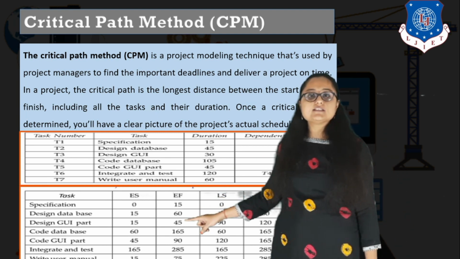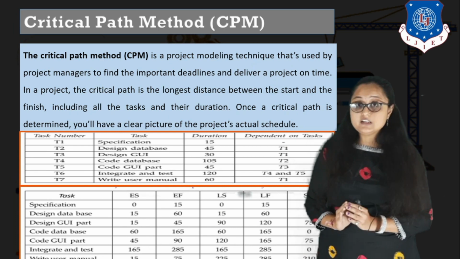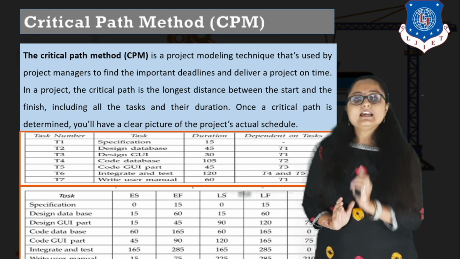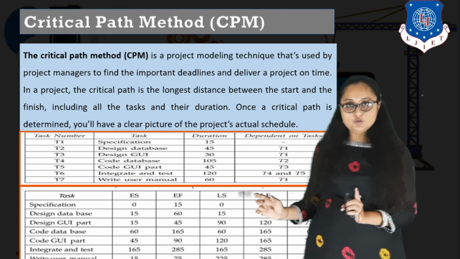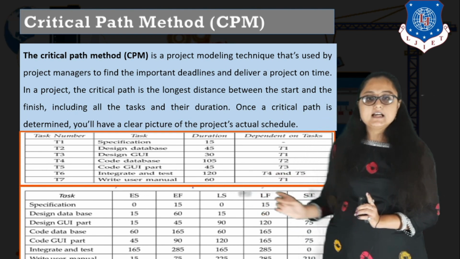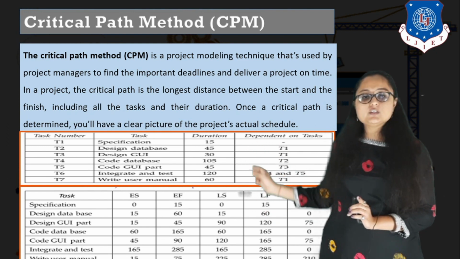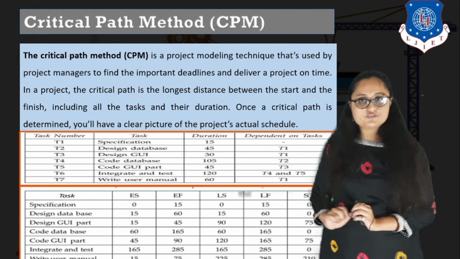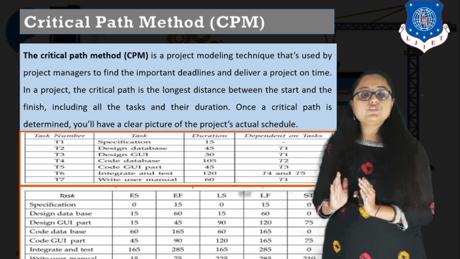So your earliest start for design GUI is 15, and what will be the earliest finish? Exactly, it will be the duration of design GUI plus the earliest start, that is 15 plus the duration, which is 30. So 15 plus 30 gives me 45. So earliest finish for your design GUI part will be the 45th day.